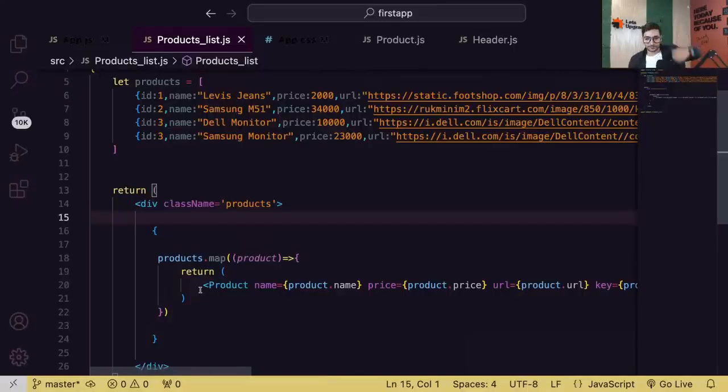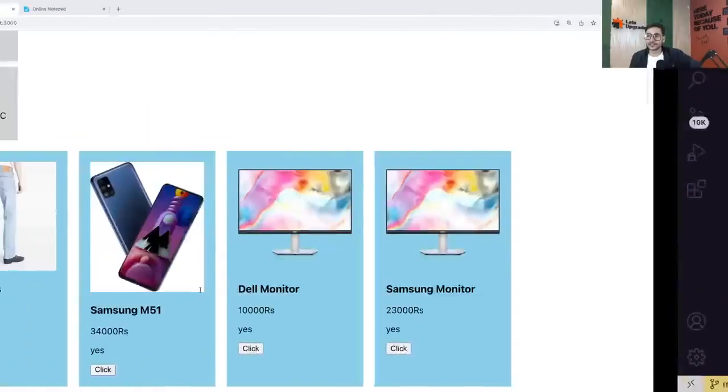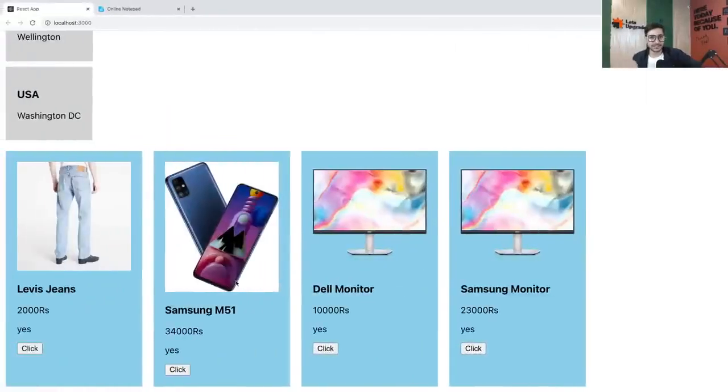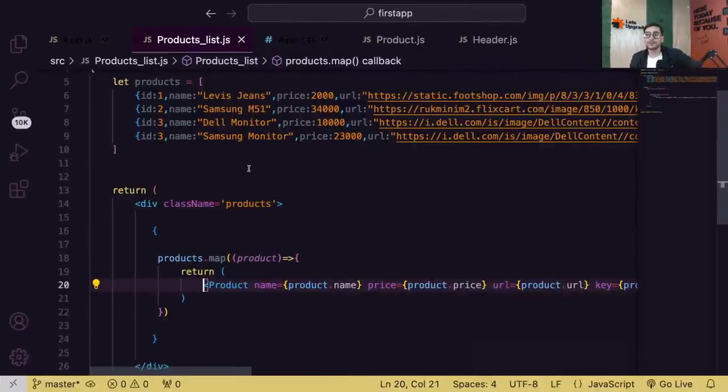Okay. Assignment is same, Shashank. Assignment is to do the exact same thing. So you guys have also created yesterday's assignment, right, where you have mentioned multiple products, correct, using the product component? Just loop it. Just remove the hard-coded data, put it in an array of objects, and loop it and display it like this. Exact same thing.